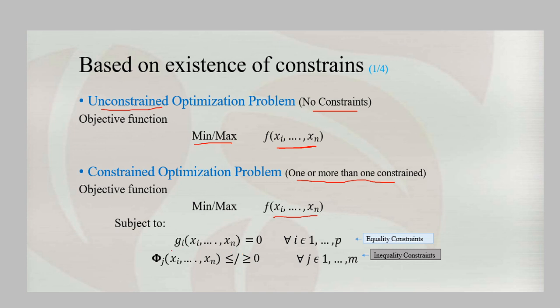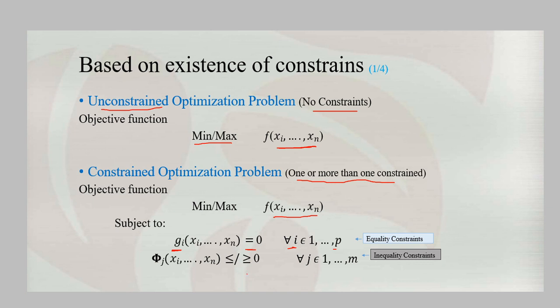g i is the representation of the equality constraints, where g of x 1 to x n is equal to 0. This is the equality constraint, where the equation is equal, for all i belonging to 1 to p, where p varies from 1 to n.